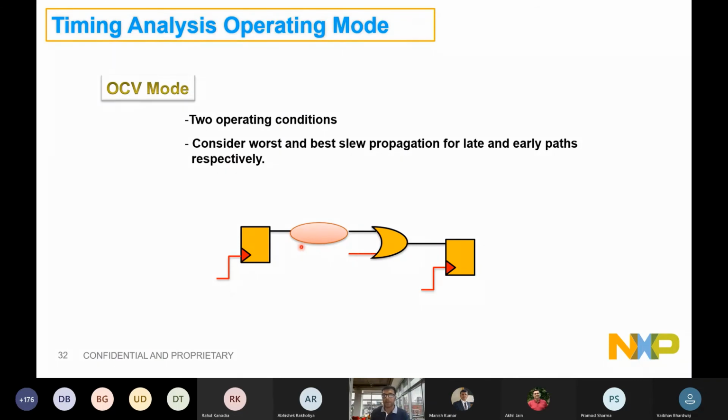I'll be propagating the worst slew and will be getting the worst delay for these cells when I'm timing setup. When I'm timing for hold, I'll get the best slews. Let's say there's a slew of 100 PS here, and the slew here is 20 PS. While I'm timing hold, let's say the output slew will be 30 PS because it's dependent on this 20 PS, not on this 100 PS. So that is the pessimistic nature of the tool that will allow it to act as static. This is the OCV. So that's how the transition will propagate.